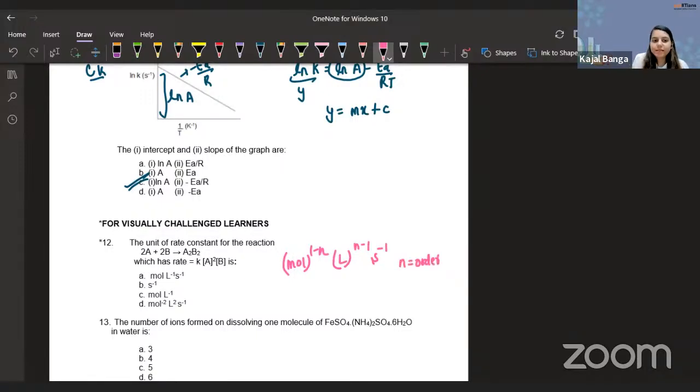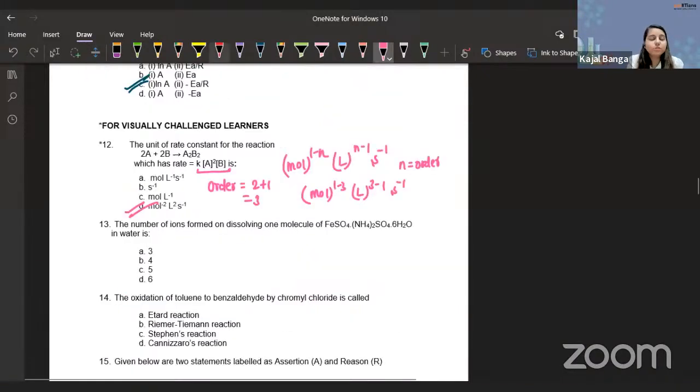So what is the order of this reaction? Second order with respect to A and first order with respect to B, so 2 plus 1, that is 3. Just put the values: mole to the power 1 minus 3, liter to the power 3 minus 1, second inverse. So mole minus 2, liter square, second inverse. Option D is the correct answer. Again, this question is also of your CK. Let's move to the 13th question.